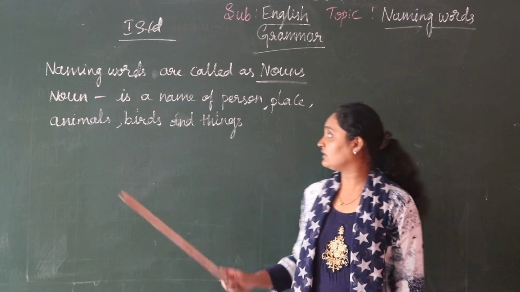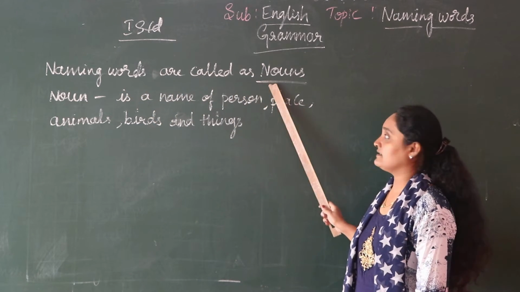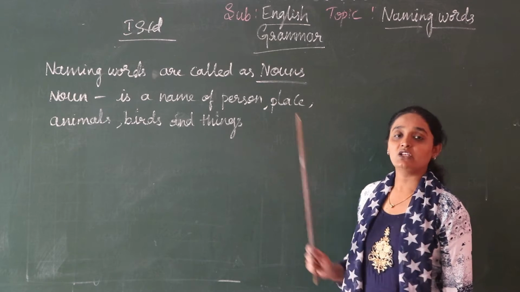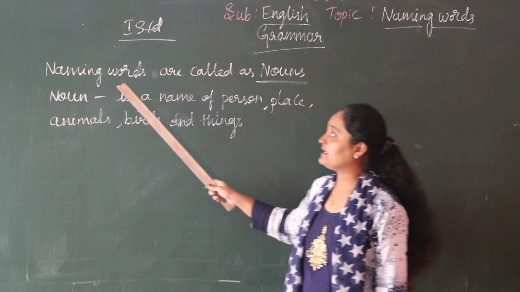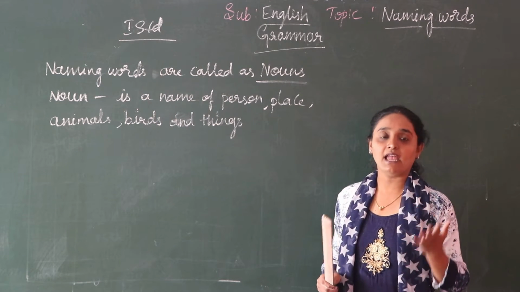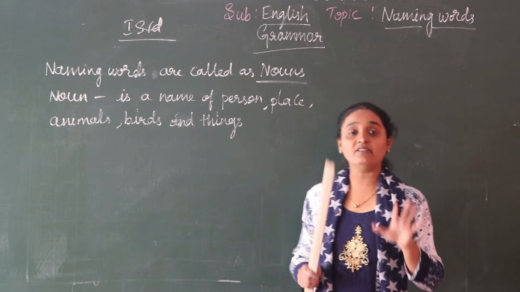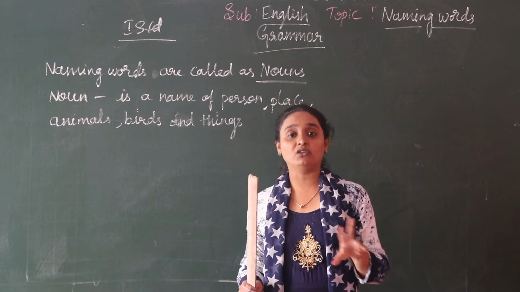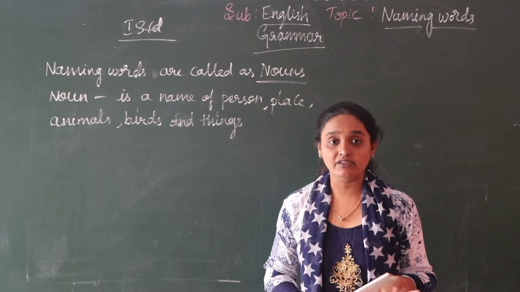Can you see here on the board? The naming words are called nouns. What are nouns? A noun is any name of a person, place, animal, bird or thing. So in nouns we have living and non-living things both.